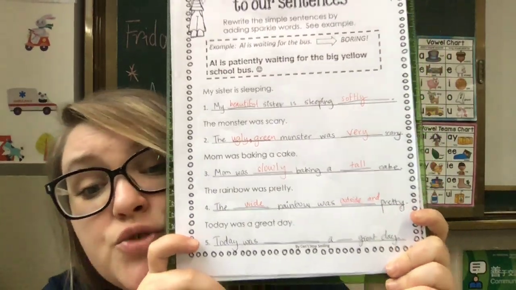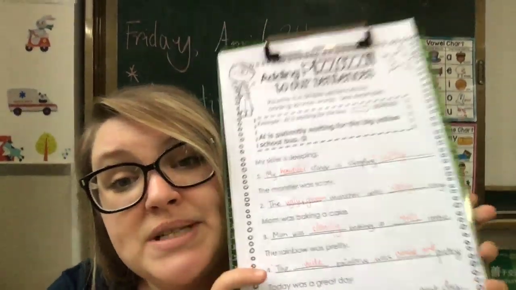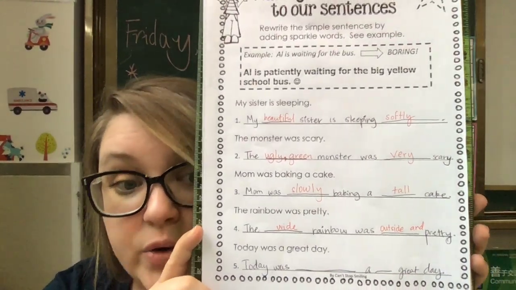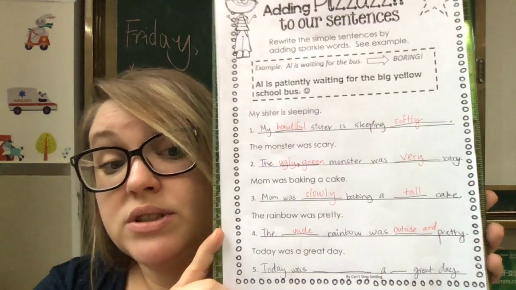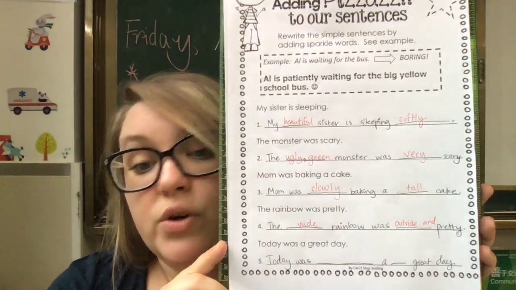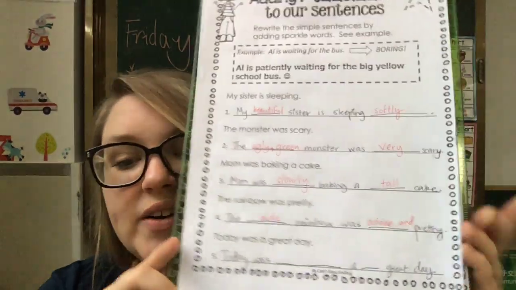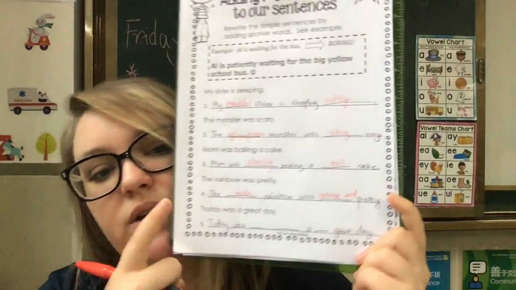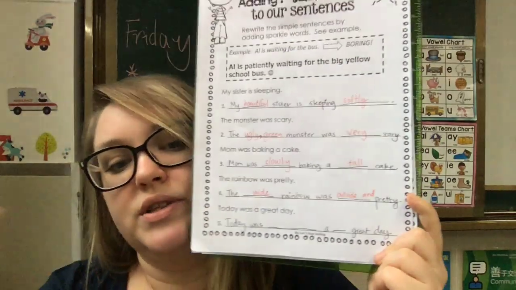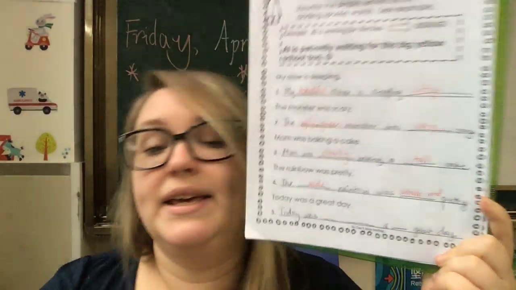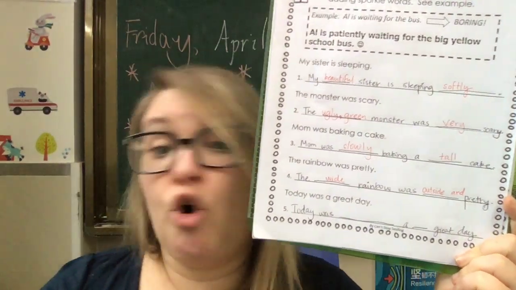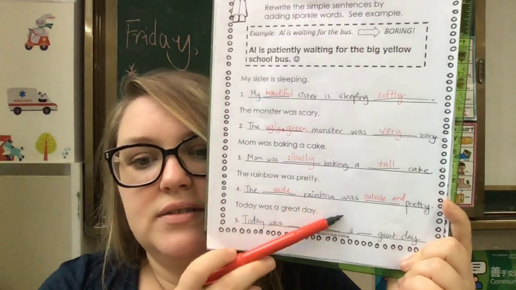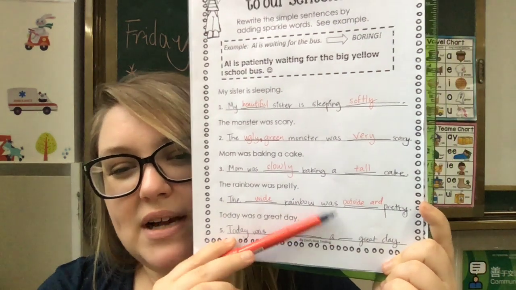Okay, you can always change this to rainbows. Whenever I want you to add pizzazz to a sentence, you can change many, many things. You can change the noun count. You can decide you don't want to use the word pretty, okay? But for the most part, you've got to use the noun that we give you. You can change how much, though. Like you could say Mom was baking many cakes. Okay, many tall cakes. All right, this one's hard, okay? Now, this one we put the wide rainbow was outside and pretty.